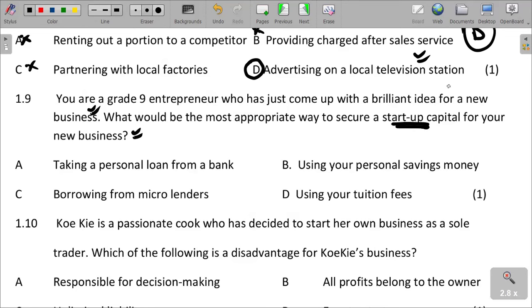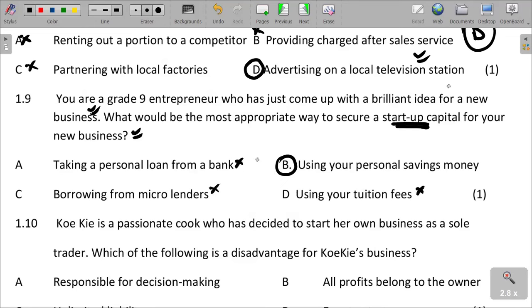So one, taking a personal loan from a bank. It can also be expensive because it will cause you to incur more expenses to pay back the loan. The more secure way to start a business is using your own personal savings. Using your tuition fees, obviously it can't be, because you would need to go to school. Borrowing from micro lenders can also be an expense.